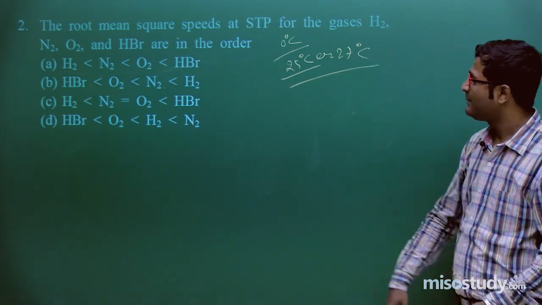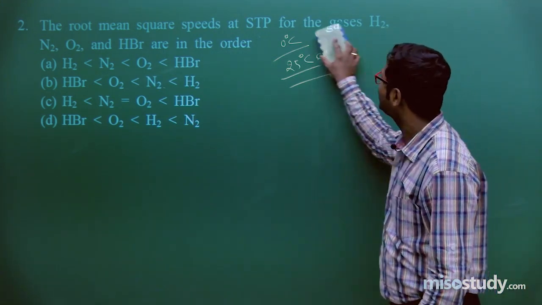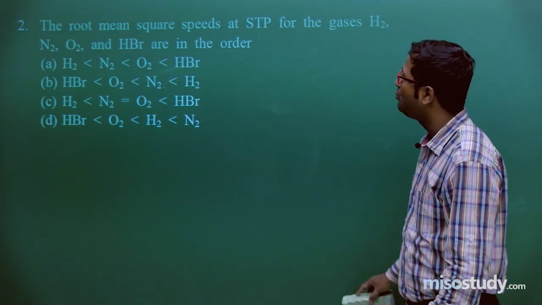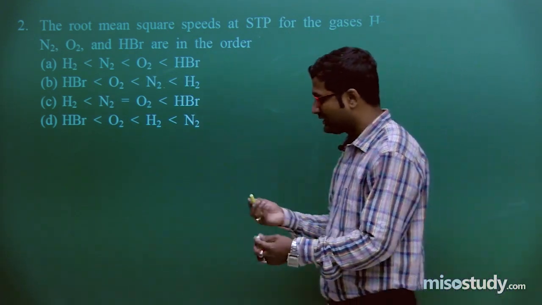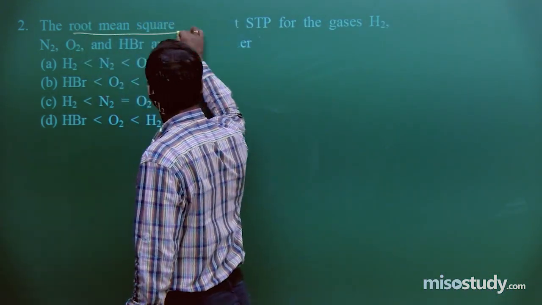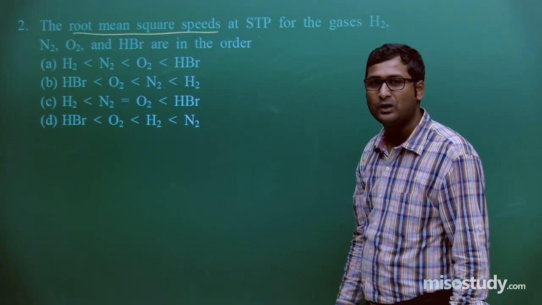What does the question say? The root mean square speed at STP for the gases H2, N2, O2 and HBr are in the order. Now, the question is about root mean square speed. Do you remember the formula of root mean square speed?